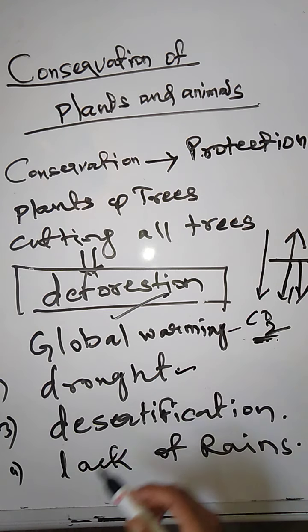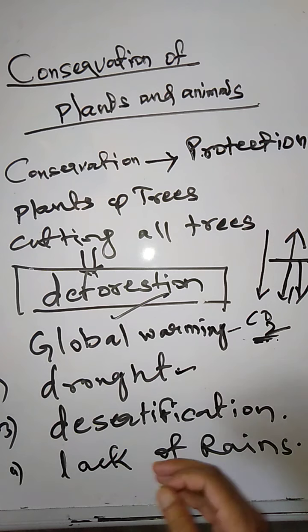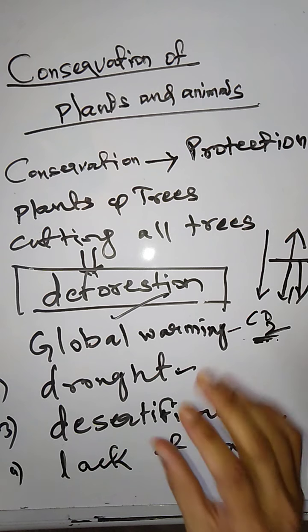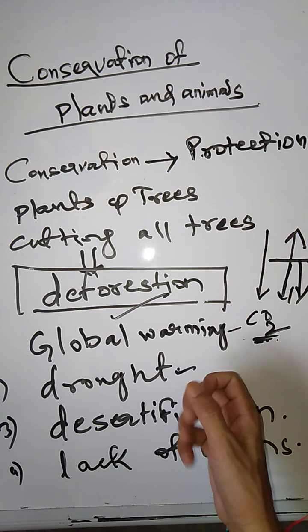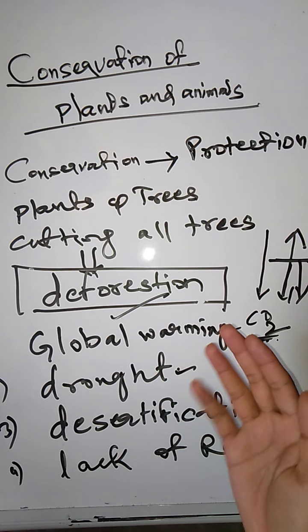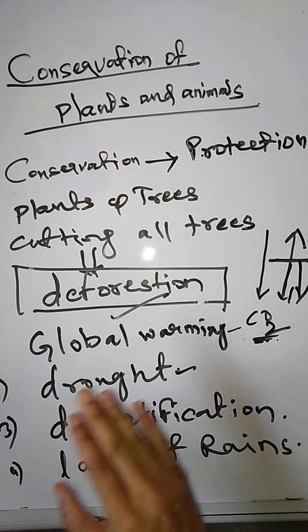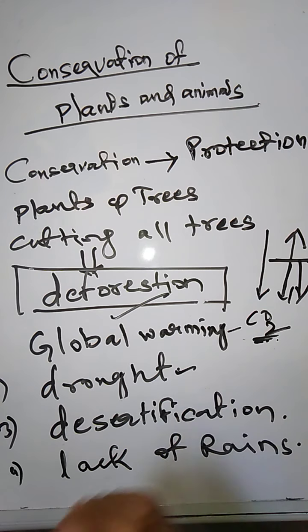Now drought. See here, what happens when global warming increases the temperature and trees are cut down? Due to cutting down trees, temperature increases. Due to that, the water cycle is disturbed. If the water cycle is disturbed, proper evaporation does not happen, proper condensation does not happen. Due to that, rains do not fall sufficiently. Due to that, what happens? Drought comes. Drought means a completely dry situation.